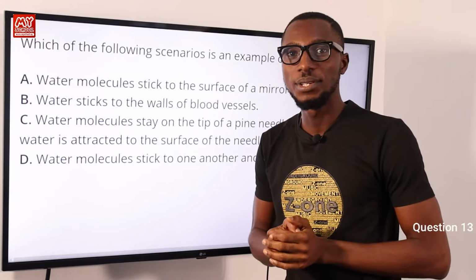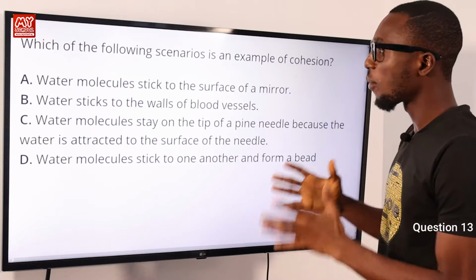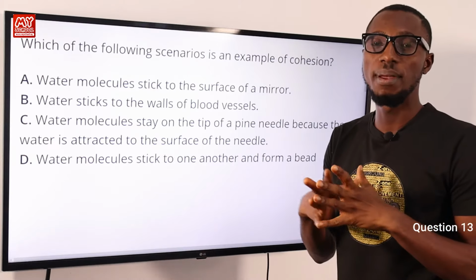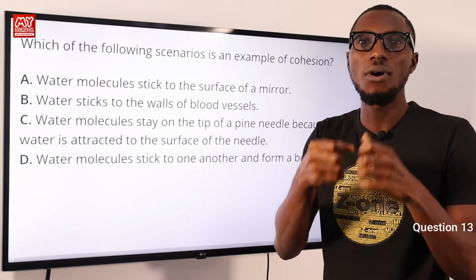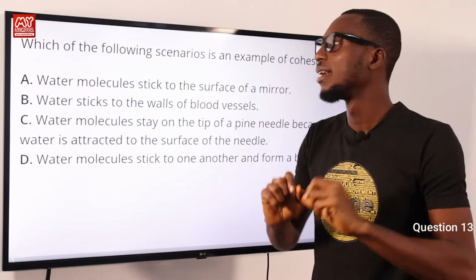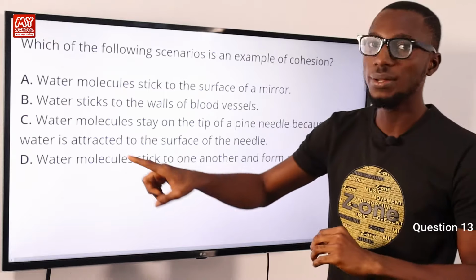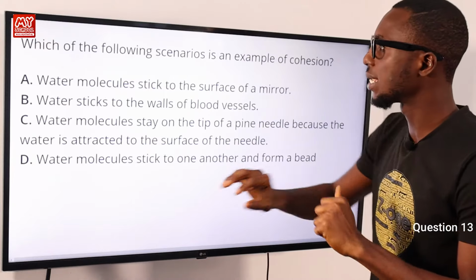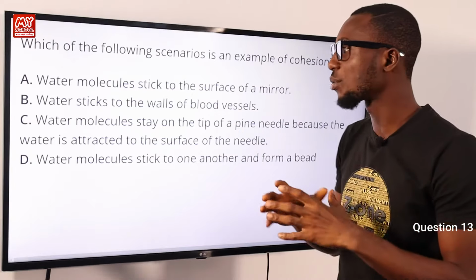Now we're on to question 13. Which of the following scenarios is an example of cohesion? At first you should remember that cohesion is just the attraction between molecules of the same material. Take note of that. So water molecules stick to the surface of a mirror. Already you are talking about two different substances, water and mirror. That is definitely not cohesion.